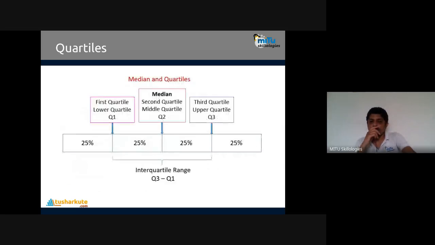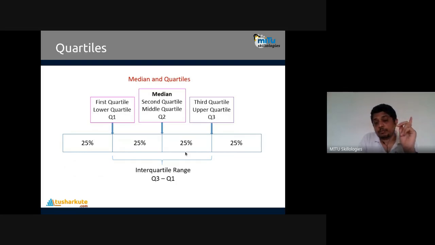See this. Here we have these values, you can check it out. So first 25%, second 25, next 25, next 25. By this, we are going to find three different kinds of quartile values. See, the median is the second quartile. Three centers are present by using this quartile concept. First center is at the center of the first 25 to the second 25. This is called the first quartile.